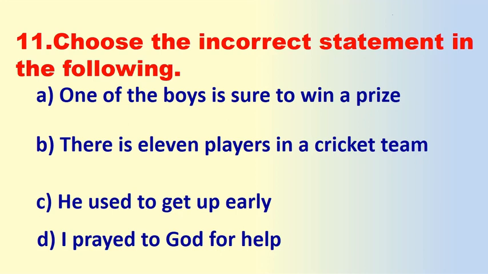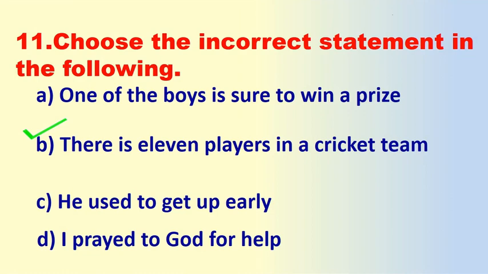He used to get up early. D. I pray to God for help. Okay, which of the following is the wrong, incorrect sentence as per grammar rules? Here you have to identify it. Very nice. The incorrect sentence is D.